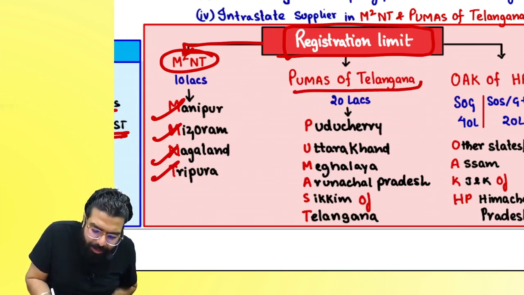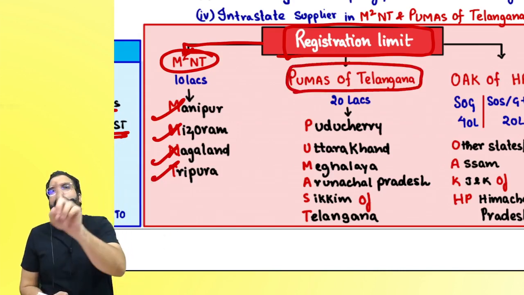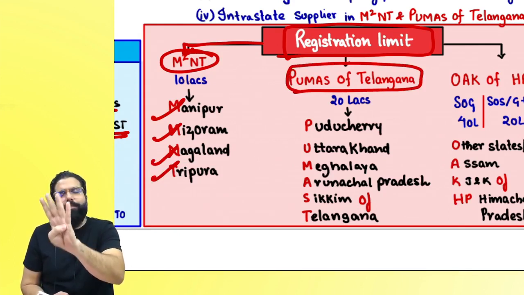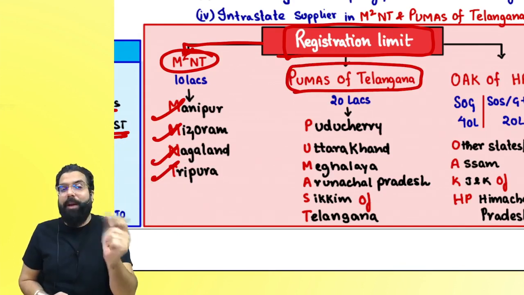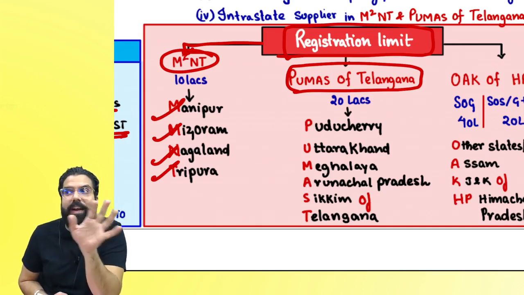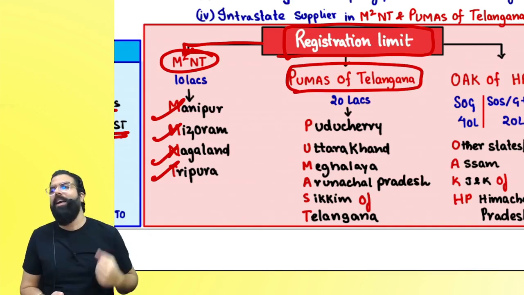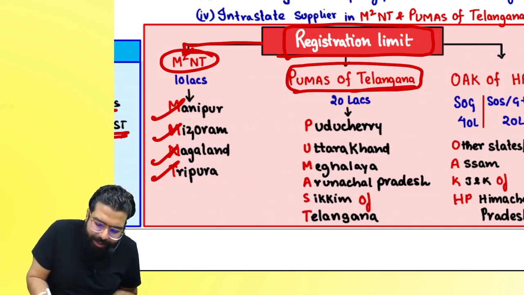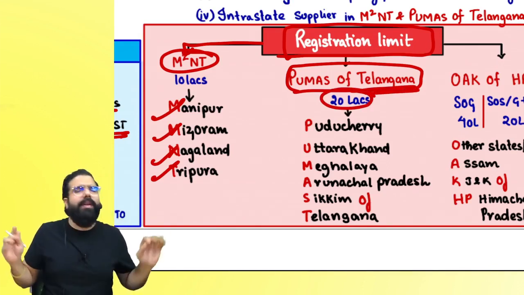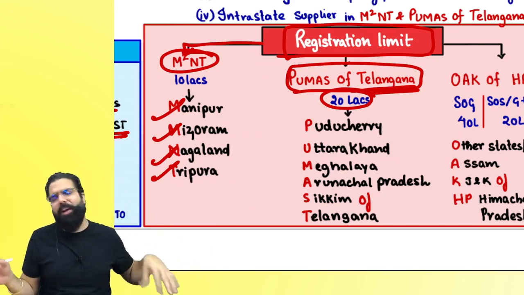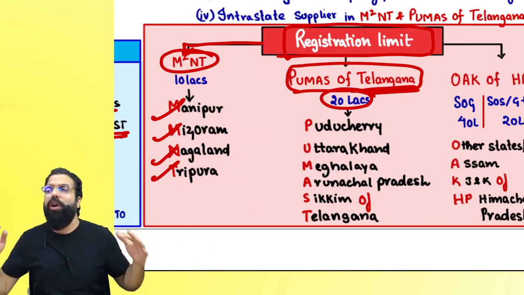If you are in Pumas of Telangana, Puducherry, Uttarakhand, Meghalaya, Arunachal and Sikkim, remember Pumas of Telangana is never Assam. Exclusive supplier of goods is 20, supplier of service 20, and supplier of goods plus service also 20 lakh.